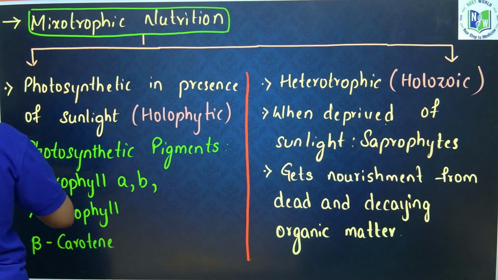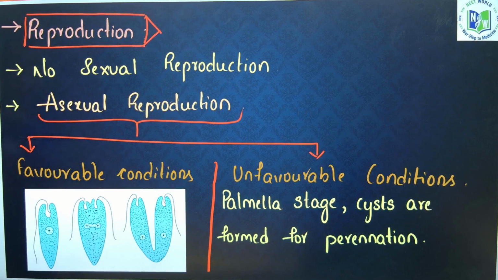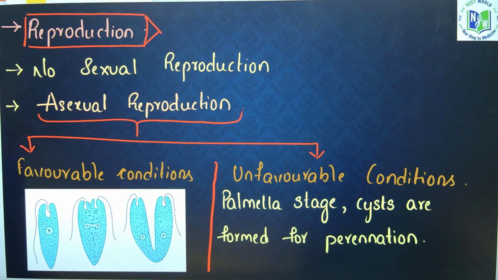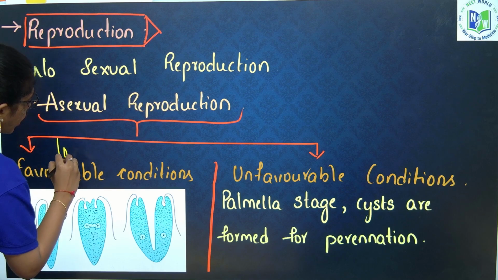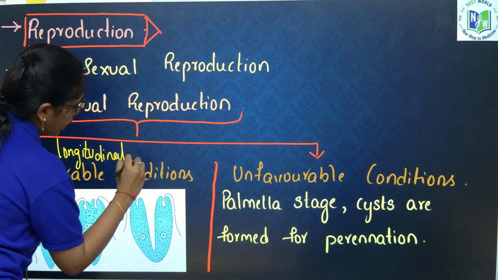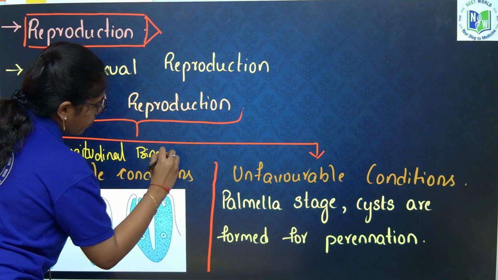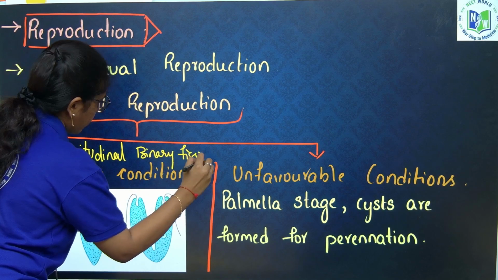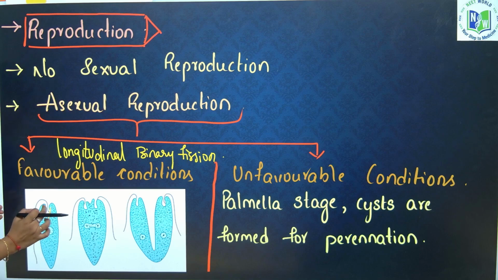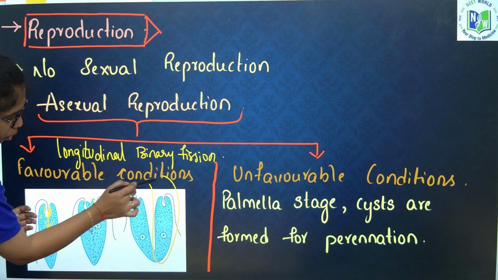Next, reproduction. There is no sexual reproduction in Euglena. Sexual reproduction is absent, but the asexual reproduction under favorable conditions is by longitudinal binary fission, wherein a furrow is formed that goes deeper into the cell, and it cleaves there where it divides into two daughter cells.